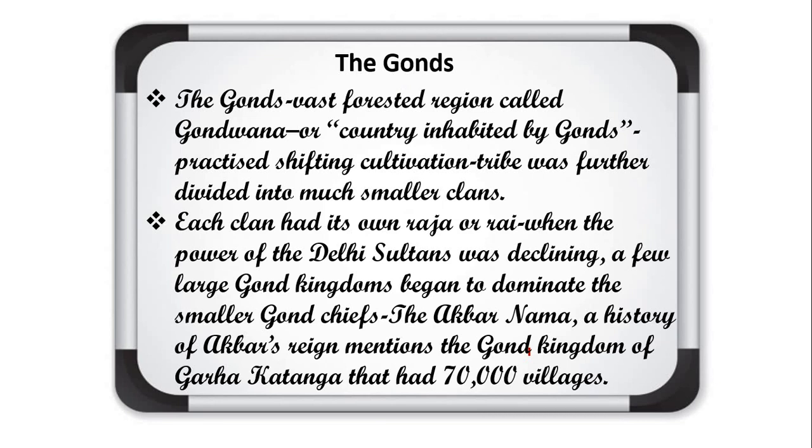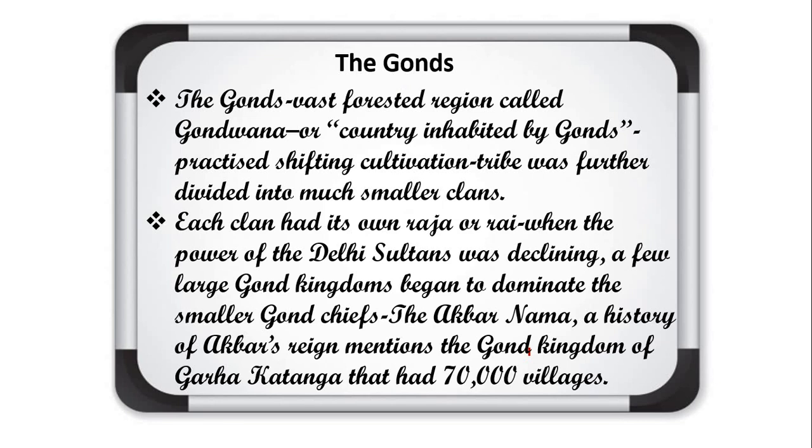So no powerful ruler was there, and this Gond tribal community took advantage of it and started to expand their kingdom. They began to dominate smaller Gond chiefs.